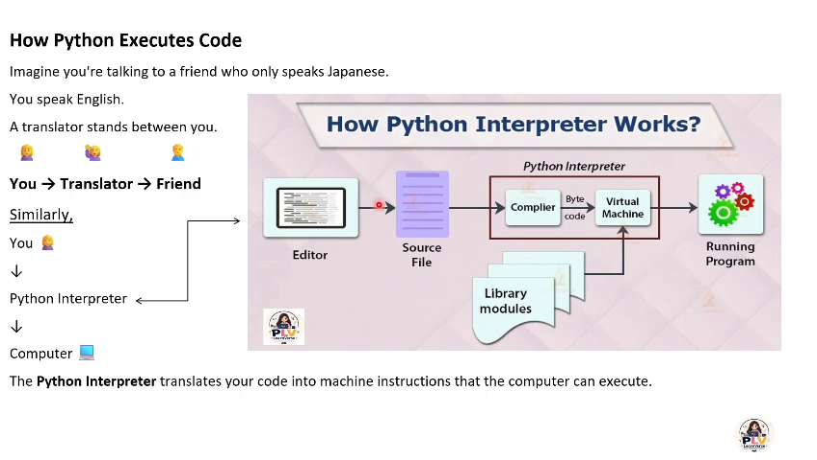Here there is an editor and a source file. The source file goes to the compiler. You know how a compiler works. It will convert it into bytecode, and then the virtual machine will be there. In the virtual machine there will be a lot of library modules and it will run the program. A Python interpreter translates your code into machine instructions that the computer can execute. No need to think too much, just know how Python will execute. Here it will be converted into bytecode, that is 0 and 1.